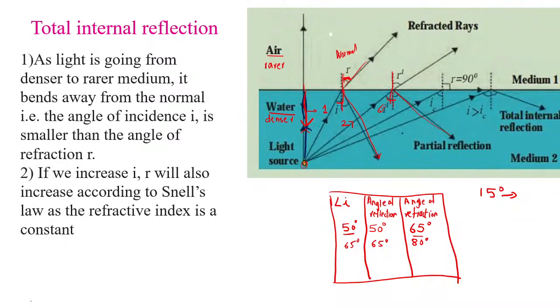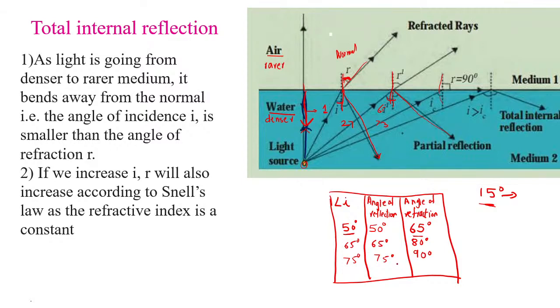Got it? Now, we'll consider the third ray, children. This is your third ray. Let us assume that the angle formed by the incident ray and the normal over here is 75 degrees. Again, the angle of refraction is going to increase according to Snell's law, and we are going to increase it by 15 degrees. So this will become 90 degrees. The angle of refraction over here becomes 90 degrees. And obviously, reflection will again take place, so 75 degrees will be the angle of reflection over here.